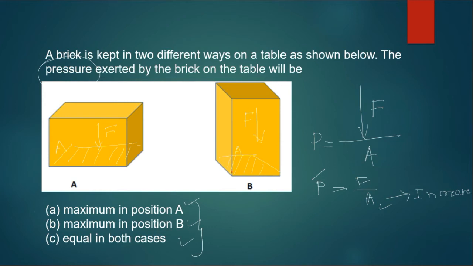So they are inversely proportional, right? Therefore, coming to this picture now, more area is in A. So when there is more area here and same force is applied, so area is increased and pressure will decrease in this case, right?